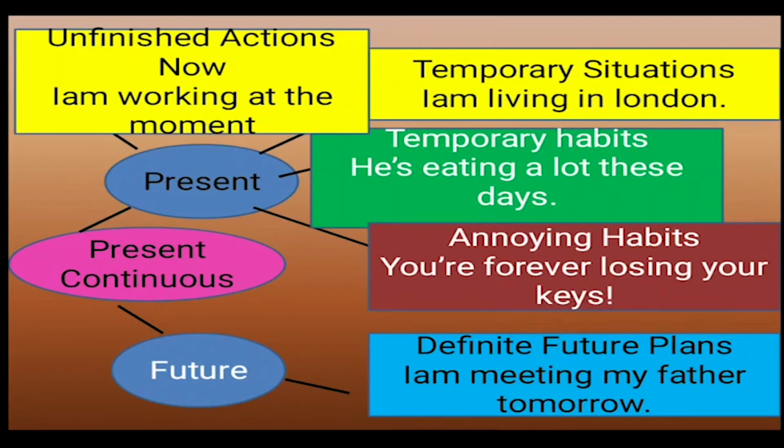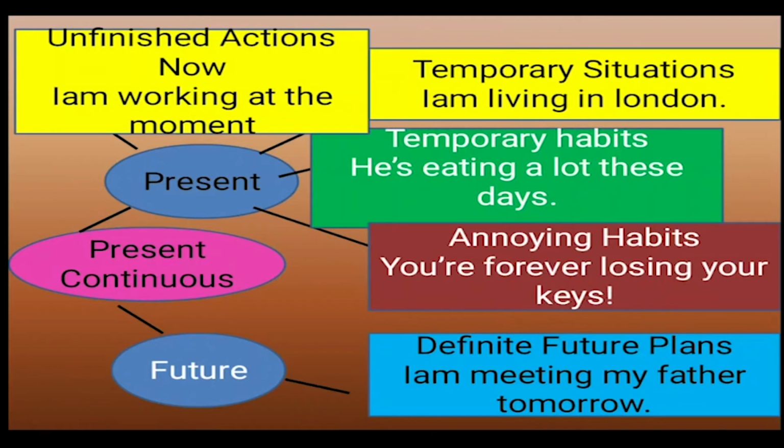For annoying habits, you are forever losing your keys. Then unfinished actions now. So always present continuous represents incompleteness of an action, unfinished action. I am working at the moment. So the time adverbs like at the moment, just now or now, all these denote the present continuous tense.